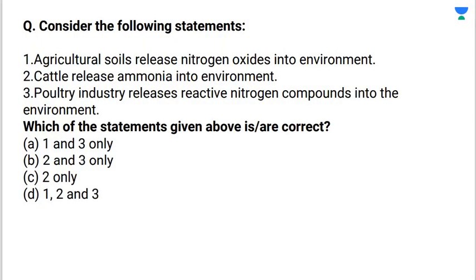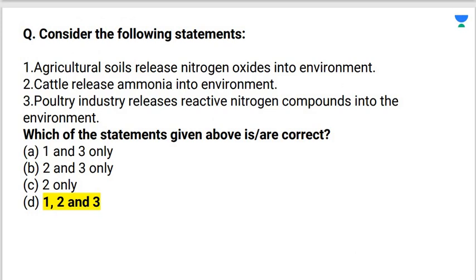Next question. Consider the following statements. Agricultural soils release nitrogen oxides into the environment. Cattle release ammonia into the environment. The poultry industry releases reactive nitrogen compounds into the environment. Which of the statements given above is or are correct? Which statement is correct here? You have 5 seconds to answer the question.